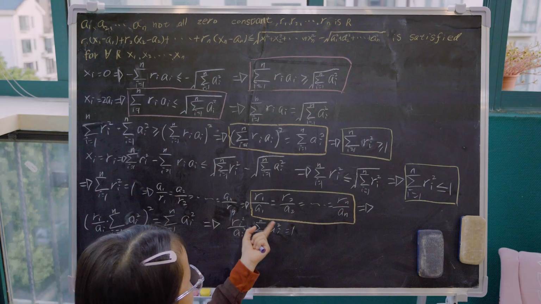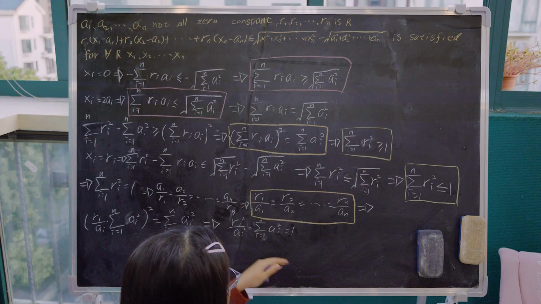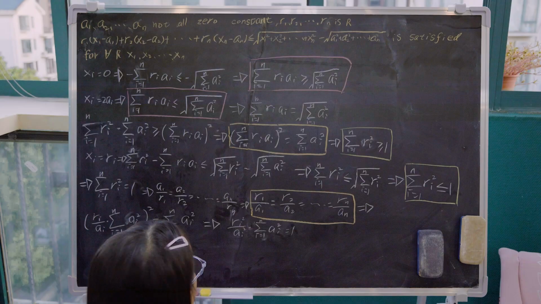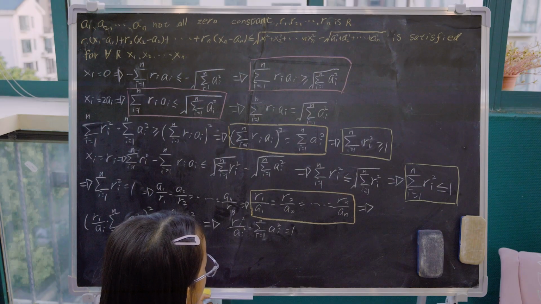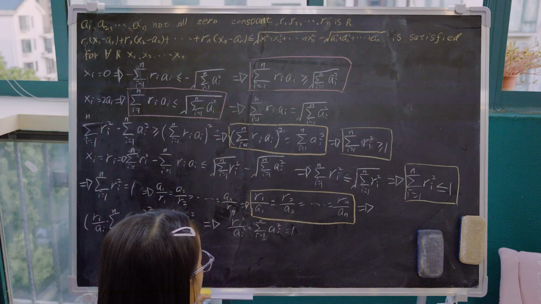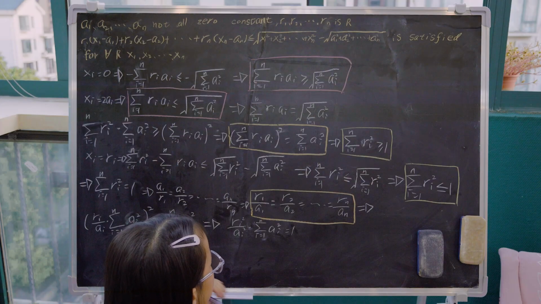So we divide both sides by the sum from i equals 1 to n of a_i squared, then both sides are multiplied by a_i squared, and then both sides are square rooted.